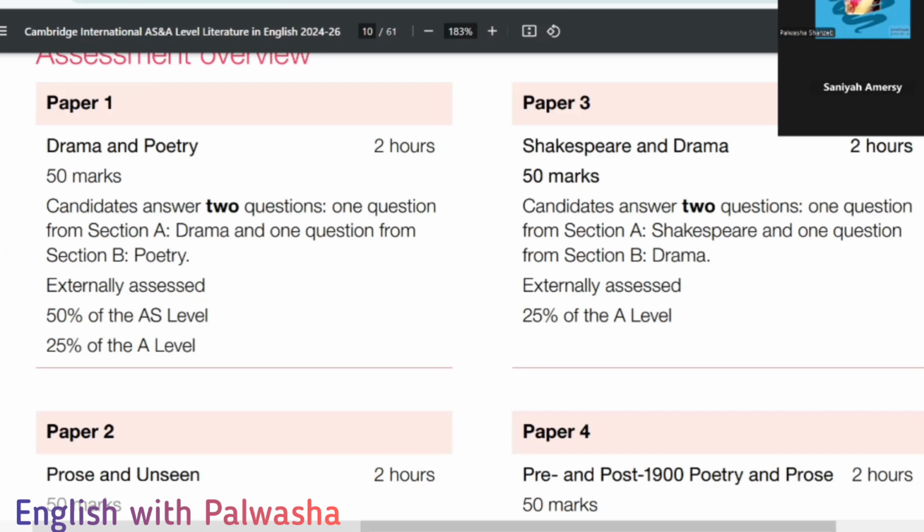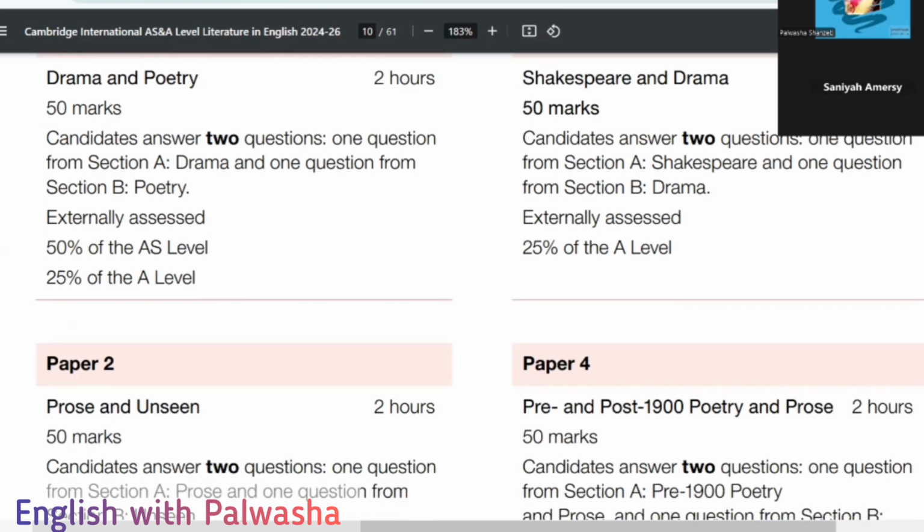All right, always the examiner wants you to write more, although as far as I have attended lots of workshops of Cambridge, they always say to us nowadays that please be composed, stick to the point, give your points to the point. But here what happens is that in drama and poetry you have to justify your point in detail, and for that you need words. And where do those words come from? You have to practice these drama and poetry topics in detail, then definitely you will be habitual of writing more.